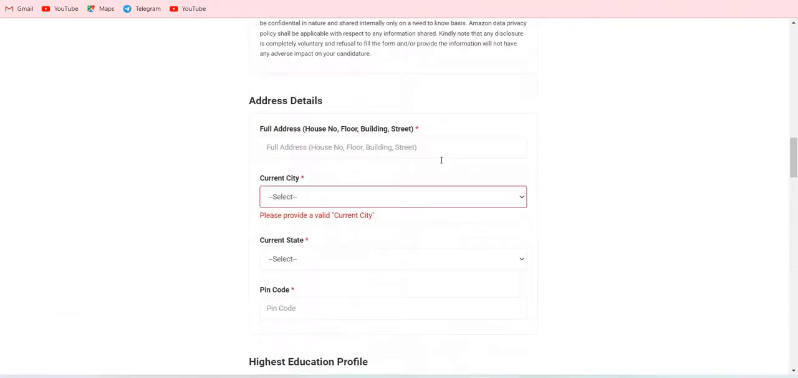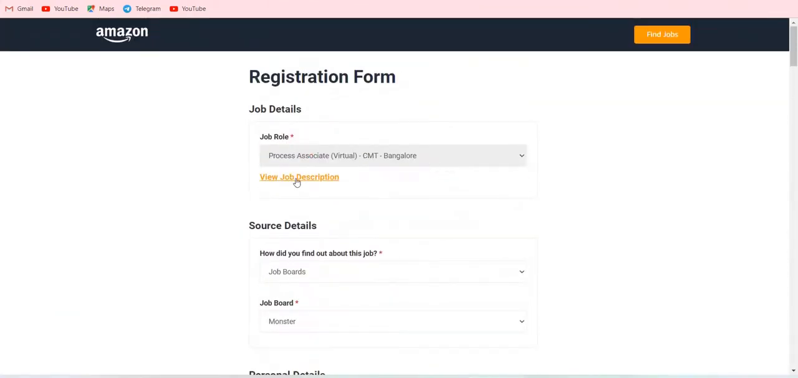This is the registration process for the Process Associate virtual role, a Pan India job opportunity.